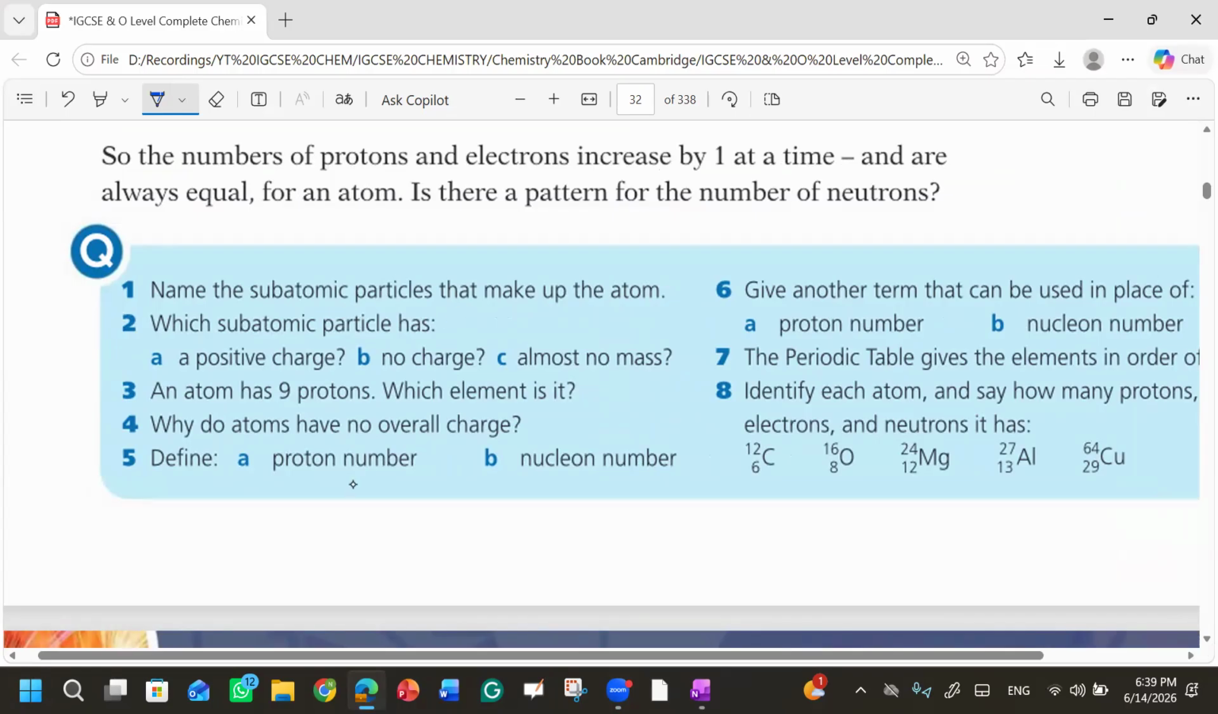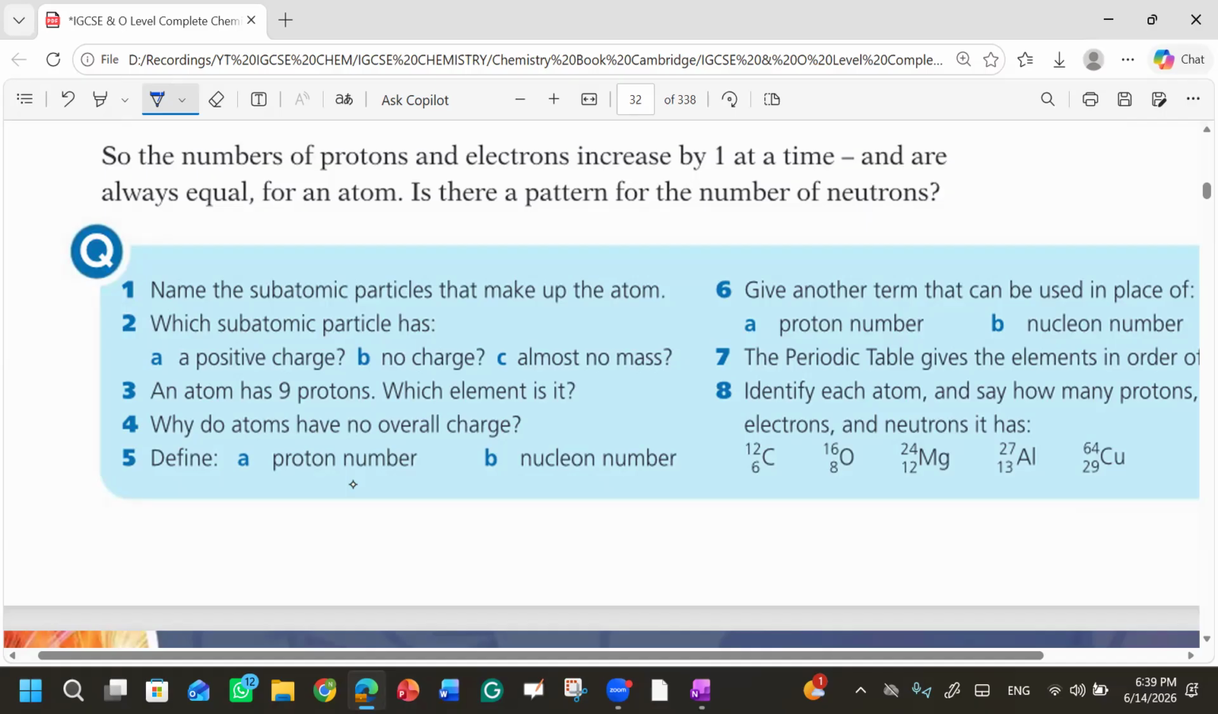Subatomic particles that make up the atom: proton, neutron, and electrons. Yes, protons, neutrons, and electrons. Very simple.